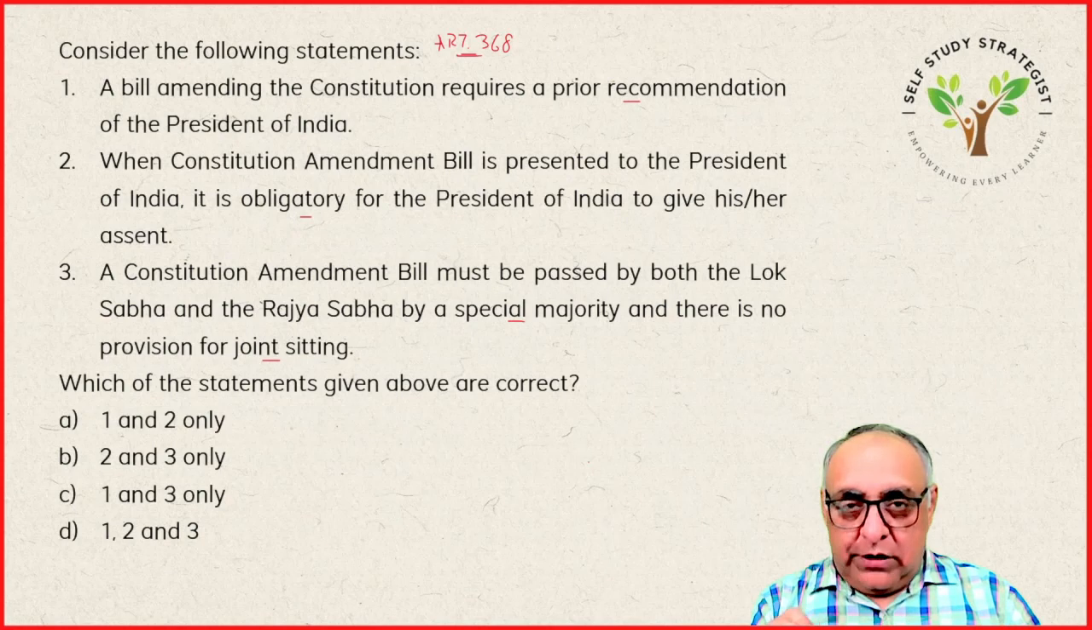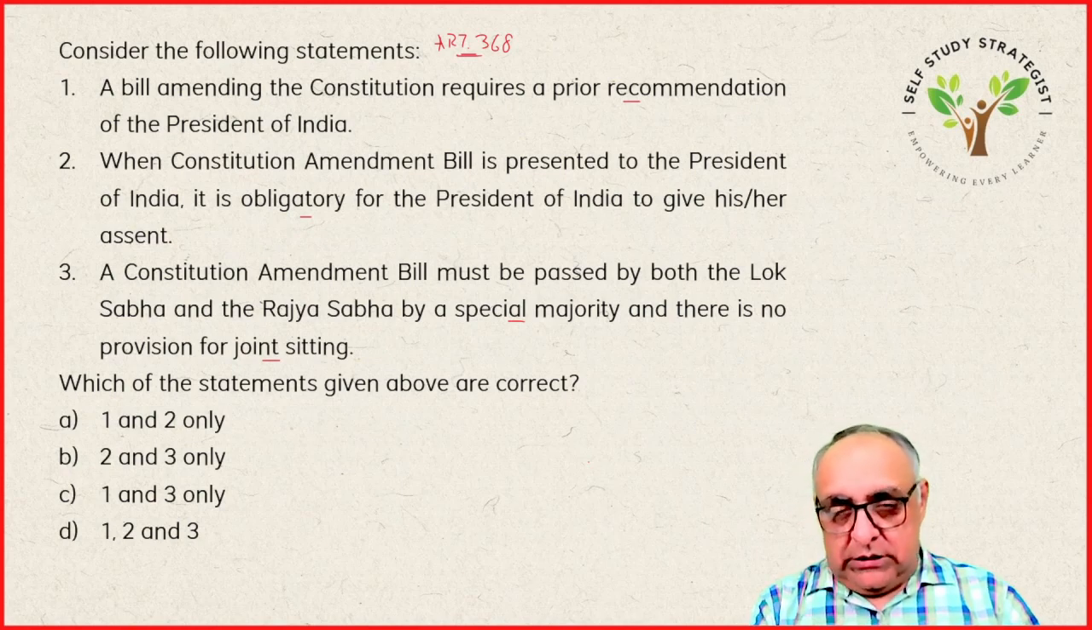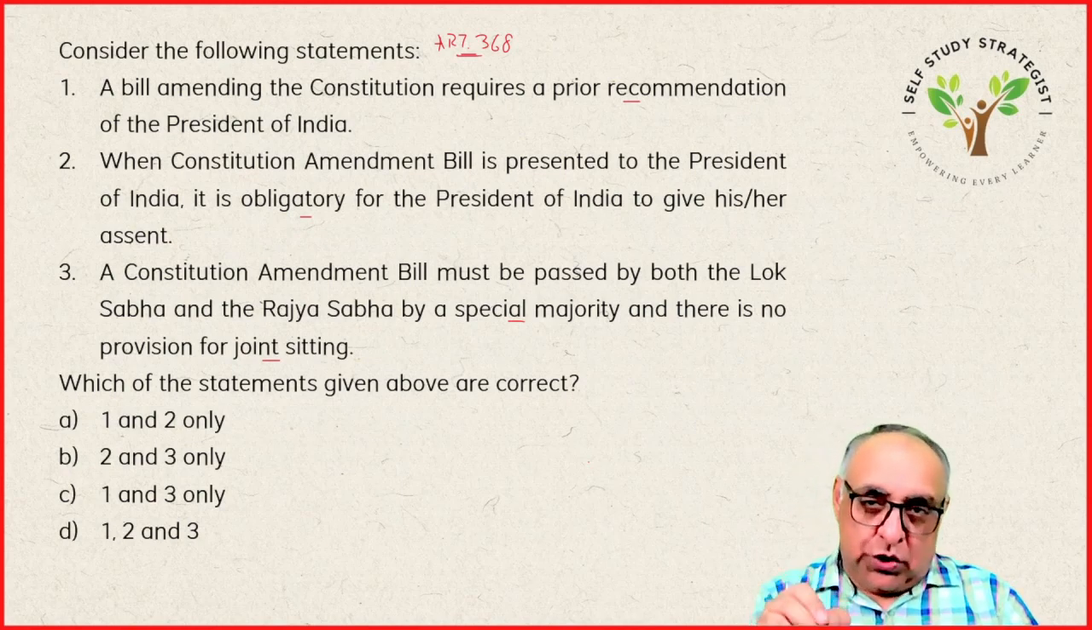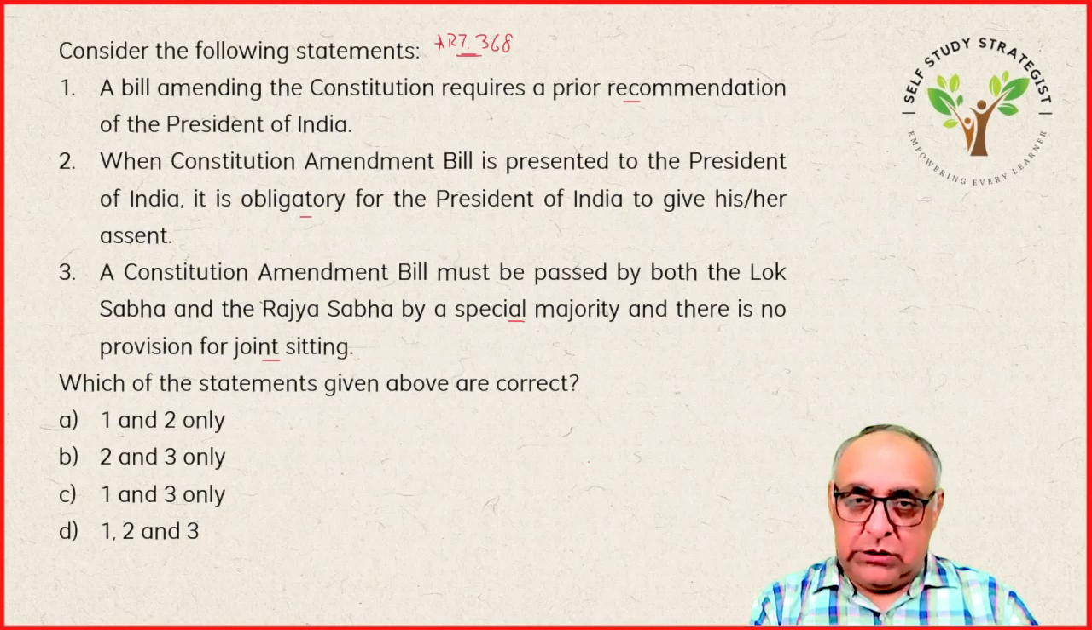The majority required for passing such a bill is special 2/3 majority of the members present and voting and majority of the total membership of the house. So both these conditions are required to be met. This is what we mean by the majority required for passing a constitution amendment bill under article 368, and this majority is known as the special majority.